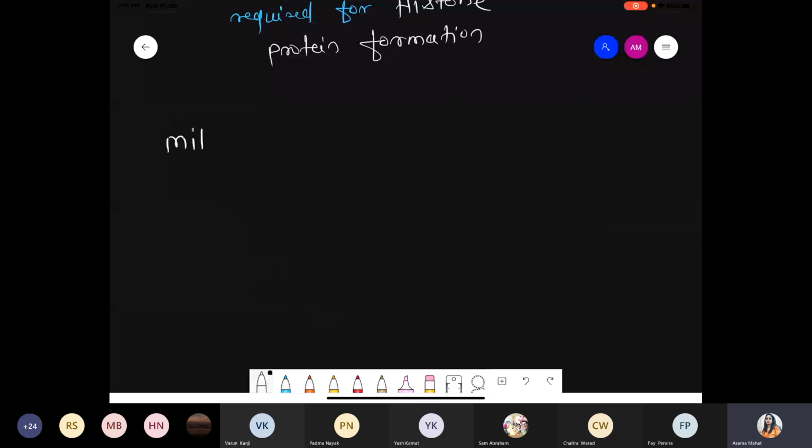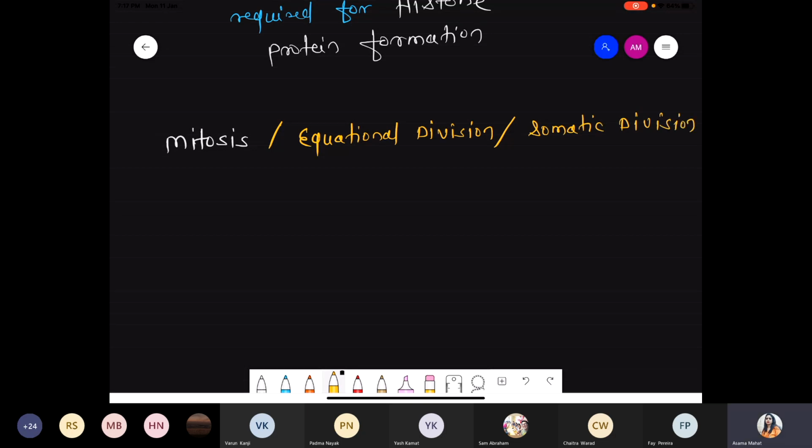Okay? Mitosis, these are also called the equational division because chromosome number they remain constant. These are also called the somatic division because inside the somatic cell such process can occur. So suppose this is a mother cell and inside the mother cell at diploid condition, suppose total 10 chromosomes are present. Diploid cell. And how many chromosomes? Total 10 chromosomes.